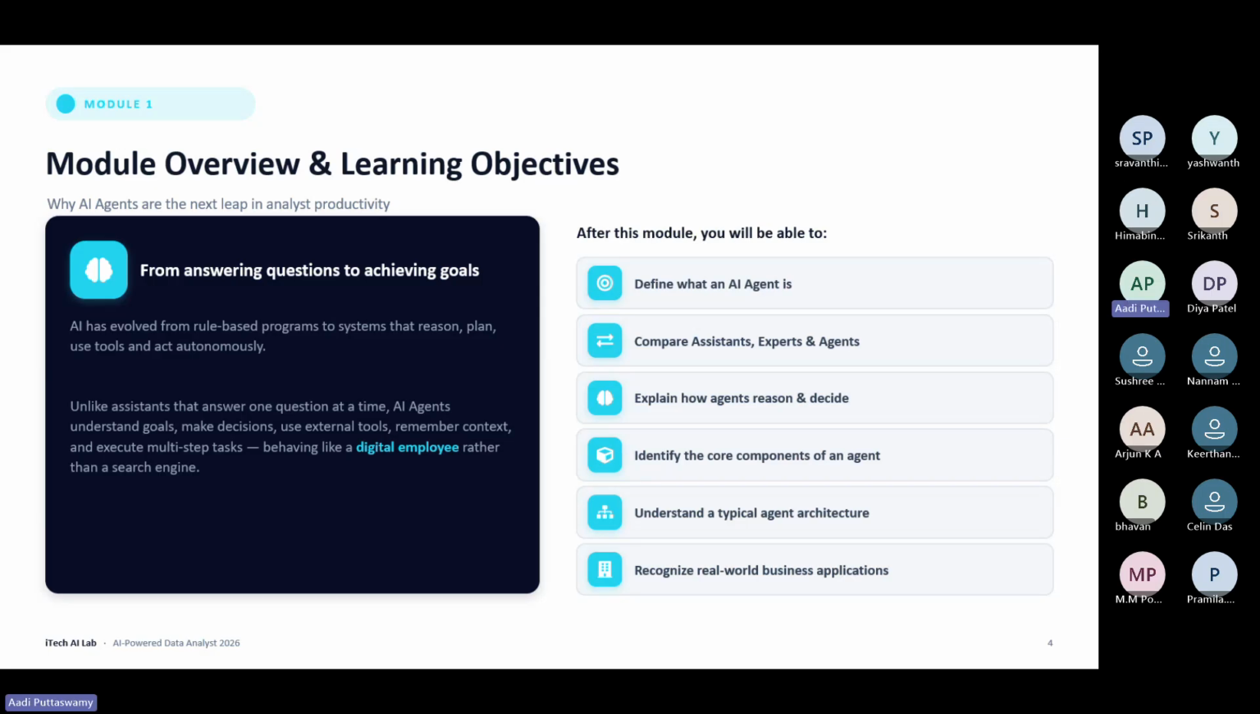An AI agent is nothing but a digital employee. Let's say, for example, we are some 20 of us sitting here. Each of us will be assigned some task. Similarly, the AI agents will be assigned one task. You have to do this. There will be another agent, and we'll assign one more task for that particular agent.